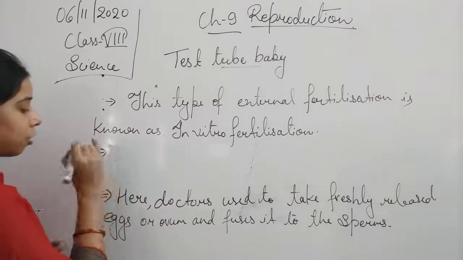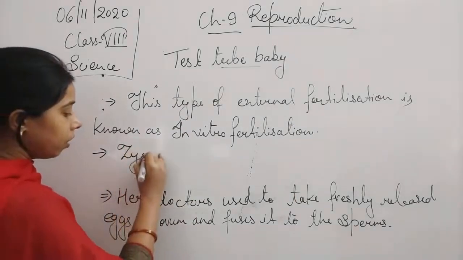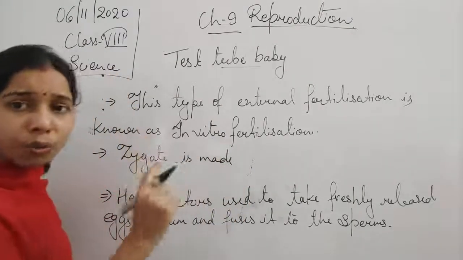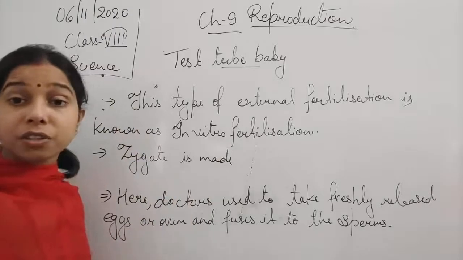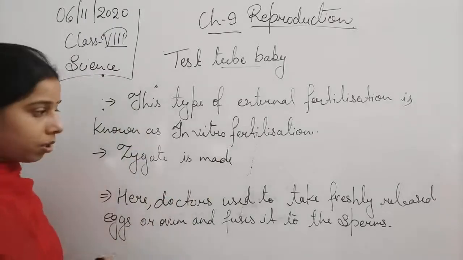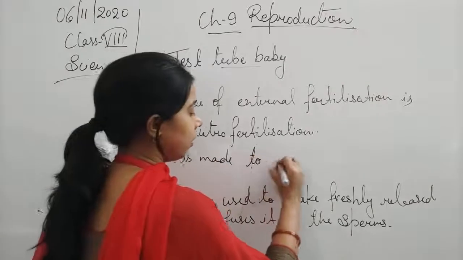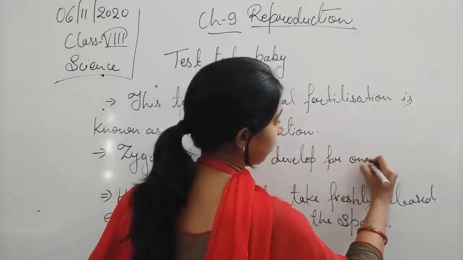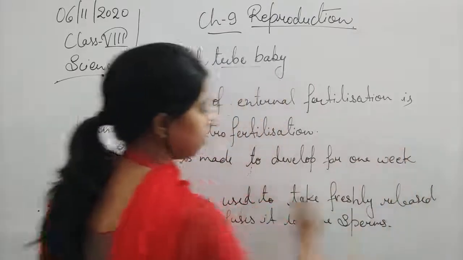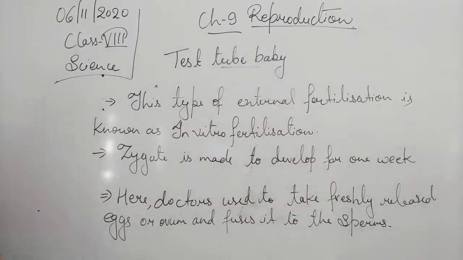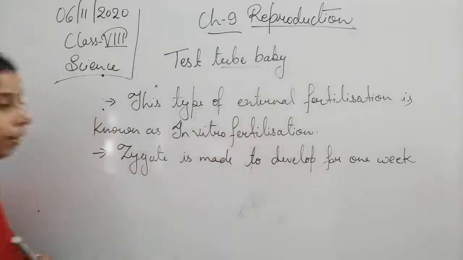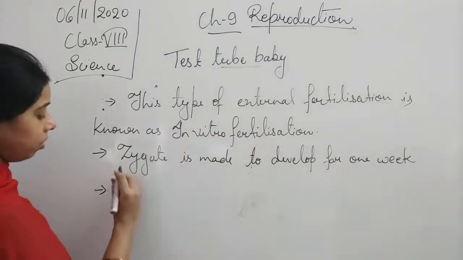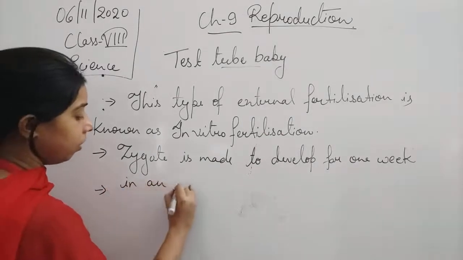Once the fertilization occurs, the zygote is made to develop for 1 week in an incubator, so that we can see whether the cell division is taking place properly or not.